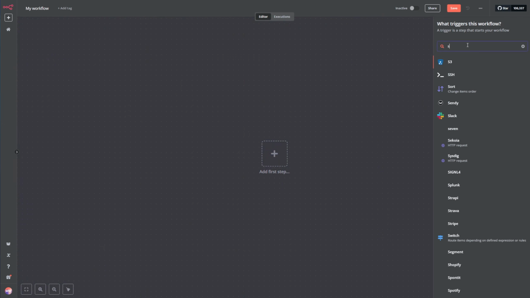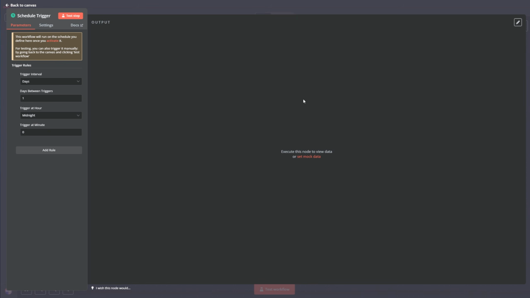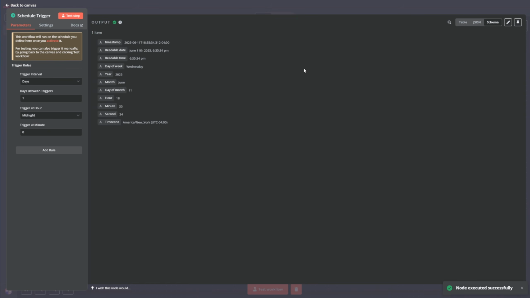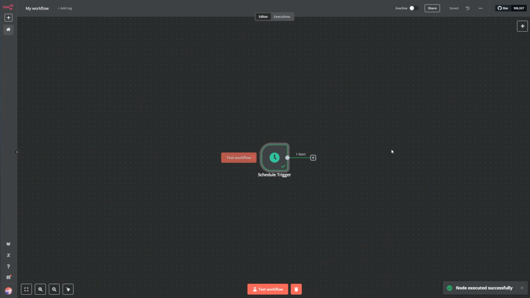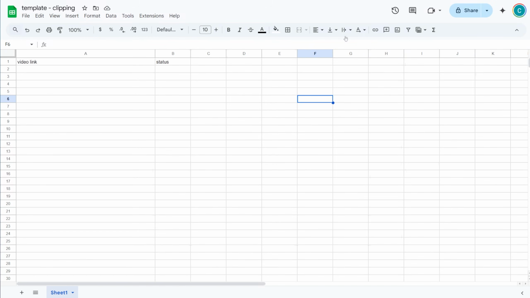We have to make sure to run it any amount of times that we want. So I'm going to run it once a day and I will test the step and that's it. After that, I have to get all the videos. But to fetch the videos, I have to create a Google Sheet. I will provide you with this Google template, which includes video link and status.